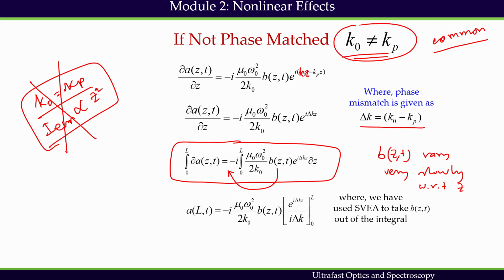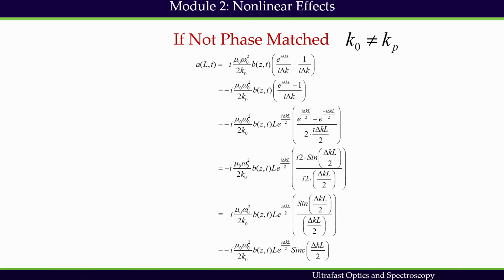That's called the slowly varying envelope approximation, and based on that approximation we can take this term out of the integral and we get this integration done. And finally, after applying the limits, we get an expression.